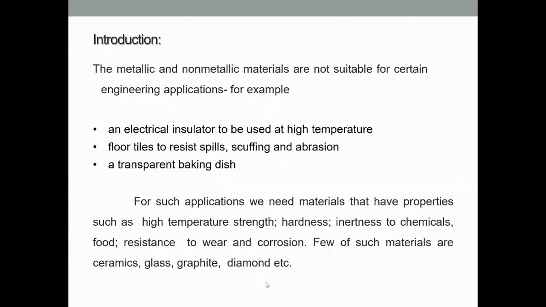Another example we see in our domestic applications is floor tiles. These floor tiles are used to resist spills, scuffing and abrasion. These particular tiles are part of ceramics.